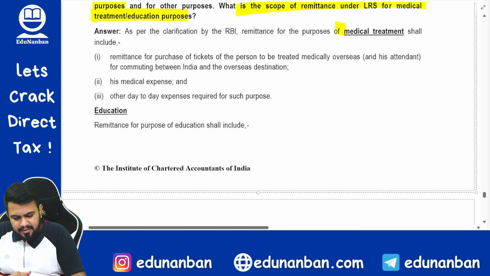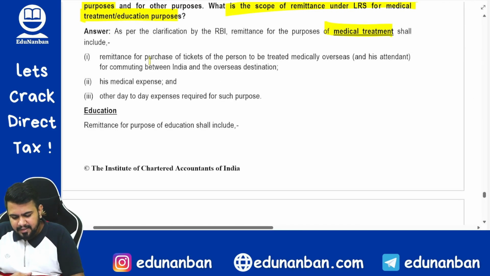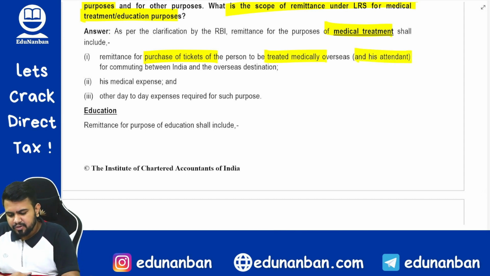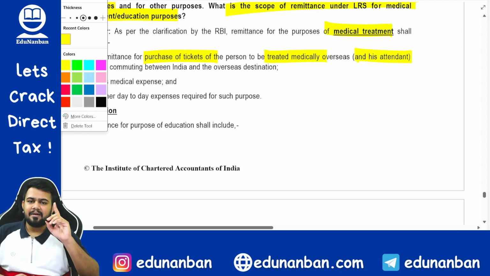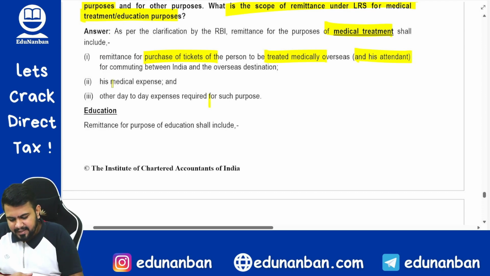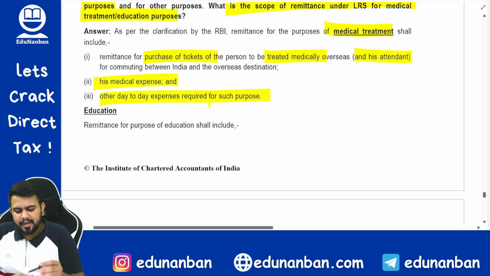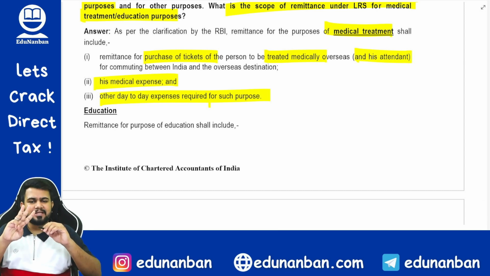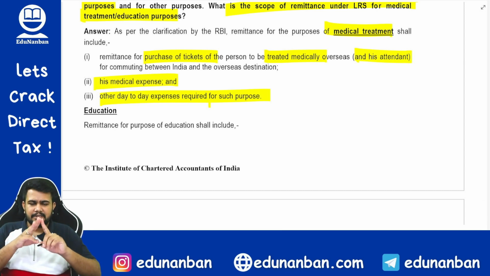Medical treatment means, number 1, remittance for purchase of tickets for the person to be treated medically and his attendant. So the patient plus one attendant, they are tickets. Okay. Next, medical expense and then other day-to-day expenses. So 3 expenses are covered: tickets, medical expense, day-to-day expense.